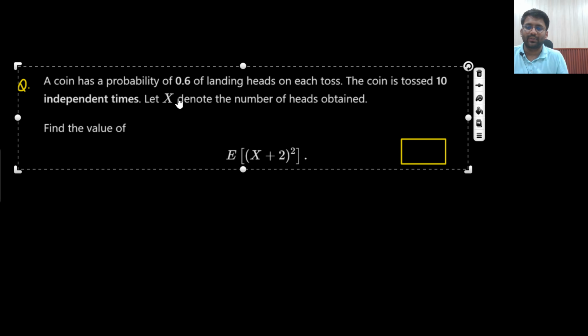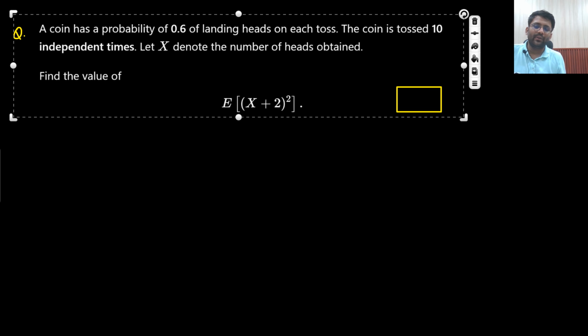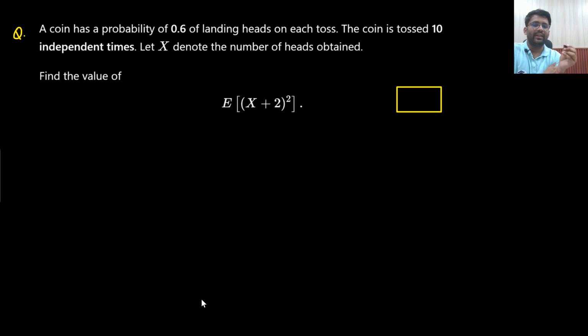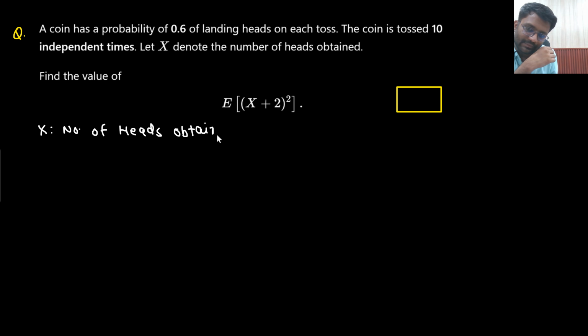Let's just say the next question is coming. You need to solve this particular question. A coin has a probability of 0.6 of landing heads on each toss. This is a biased coin, right? Why is it biased? Because the probability of landing head is 0.6, that means the probability of getting a head is 0.6. A random variable x denotes the number of heads obtained in 10 coin tosses.